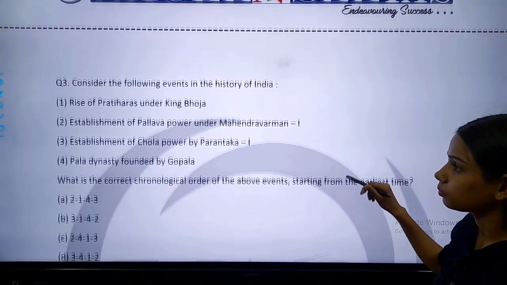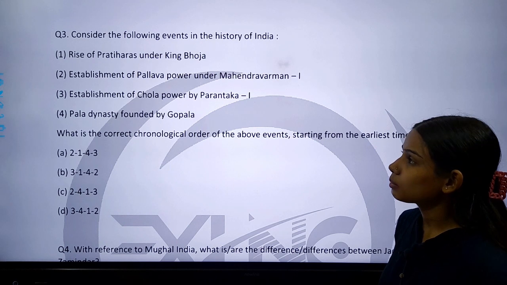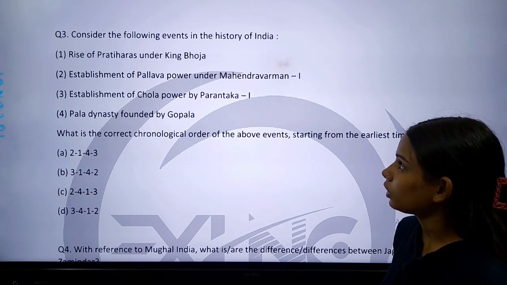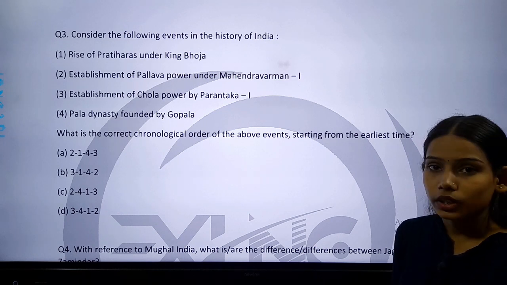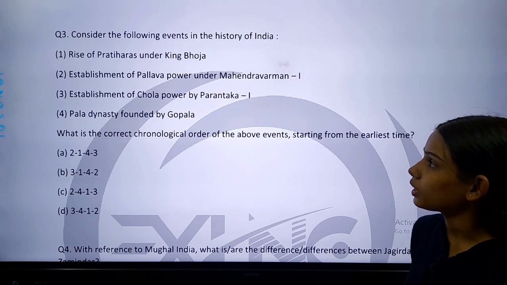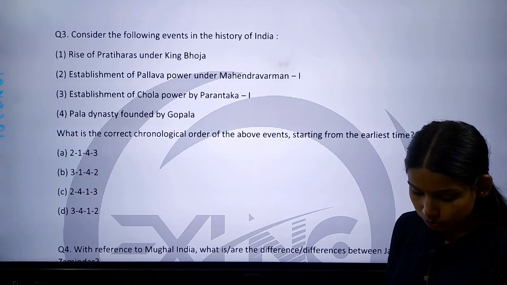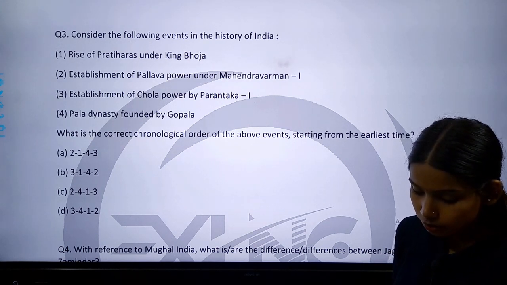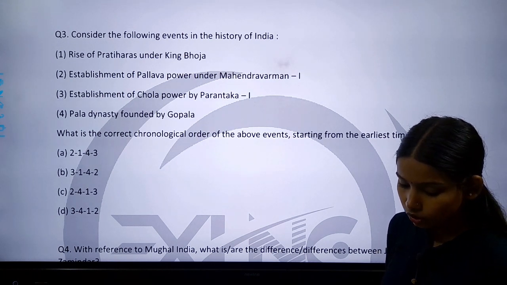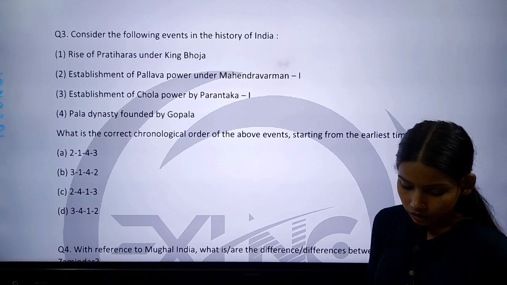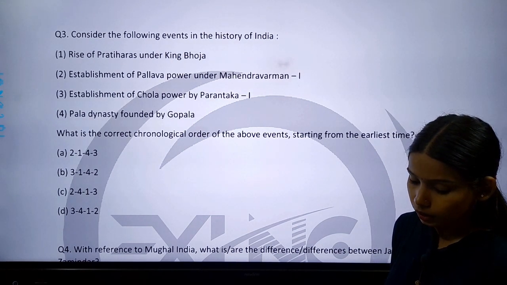Question number 3. So question number 3 is, consider the following events in the history of India. Number 1, rise of Pratiharas under King Bhoja. Number 2, establishment of Pallava power under Mahendravarman. Number 3, establishment of Chola power by Parantaka. And number 4, Pala dynasty founded by Gopala.